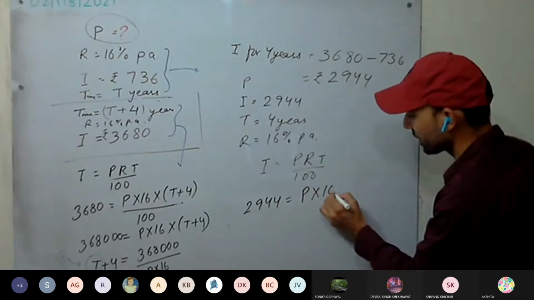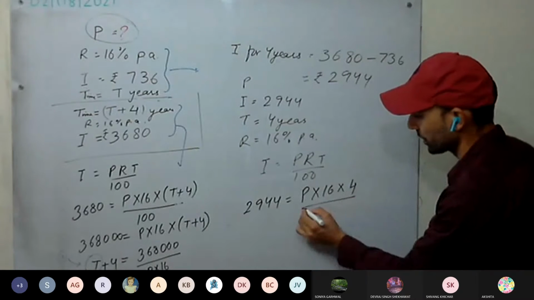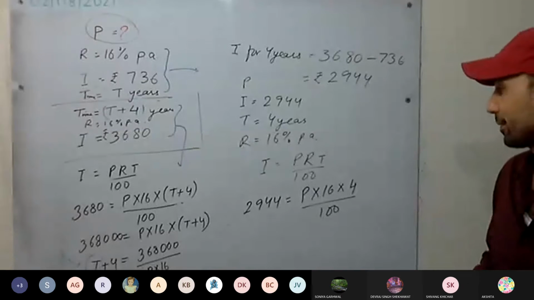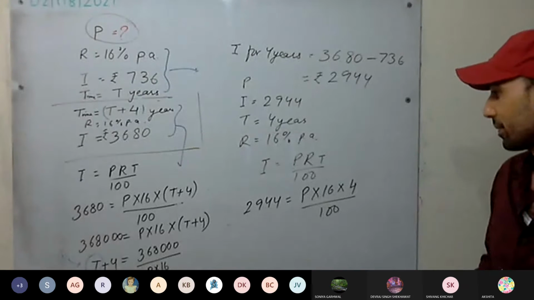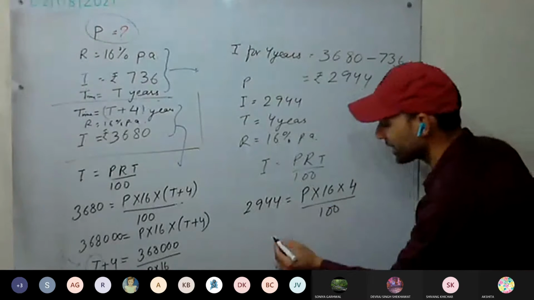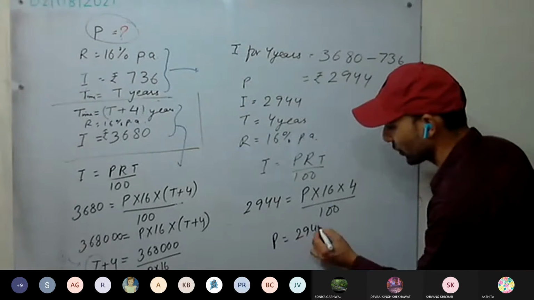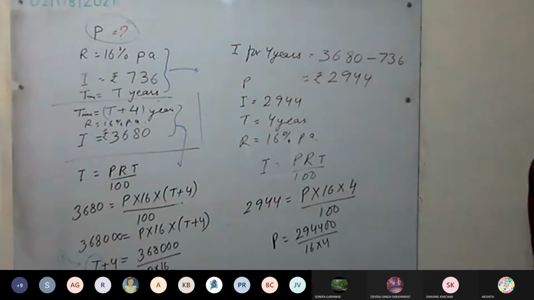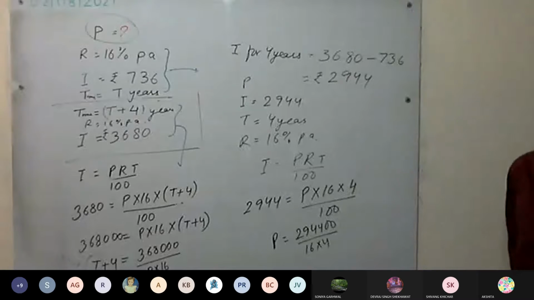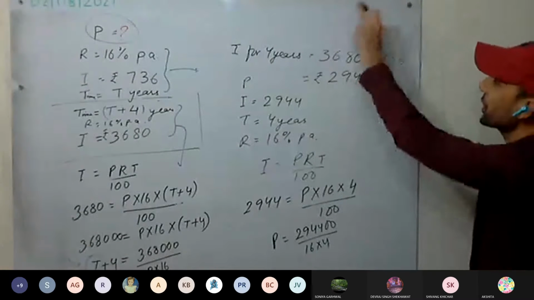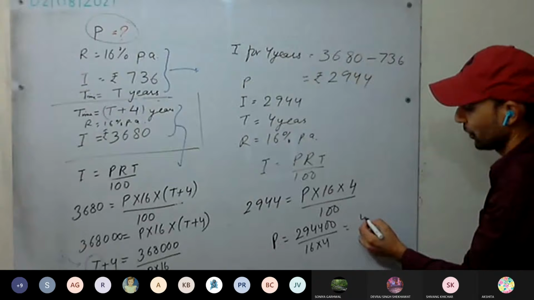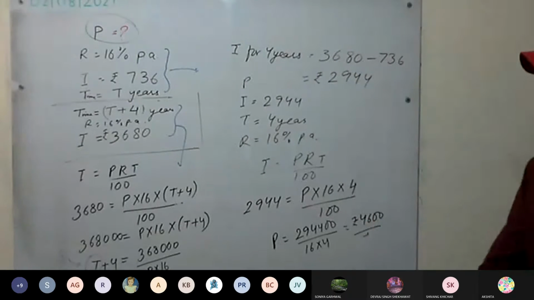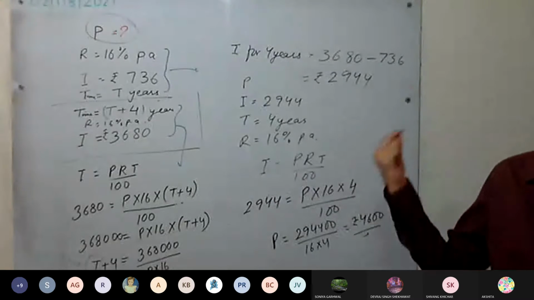P we have to calculate. Rate is 16% and time is 4 years, divided by 100. Calculate P. Remember, we are getting the same: P equals 294400 divided by 16 into 4. Do you remember the last equation we got? This was the last equation we got here, 4600. See here. Have you understood the concept?